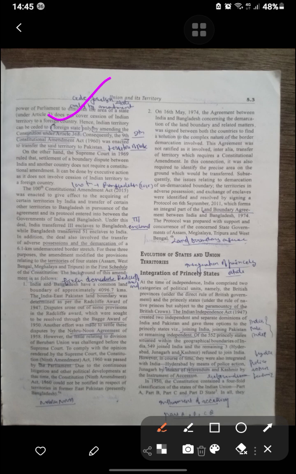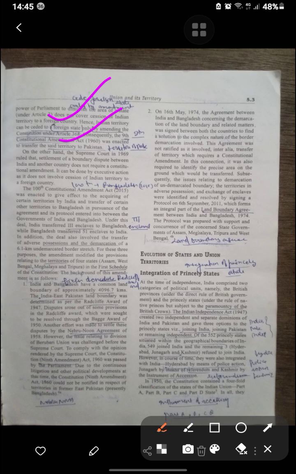Consequently, the 9th Constitutional Amendment was enacted for the transfer of the territory to Pakistan, according to the 9th Amendment. On the other hand, the Supreme Court in 1969 ruled that settlement of a boundary dispute between India and another country does not require a constitutional amendment. So a boundary settlement does not need any amendment.